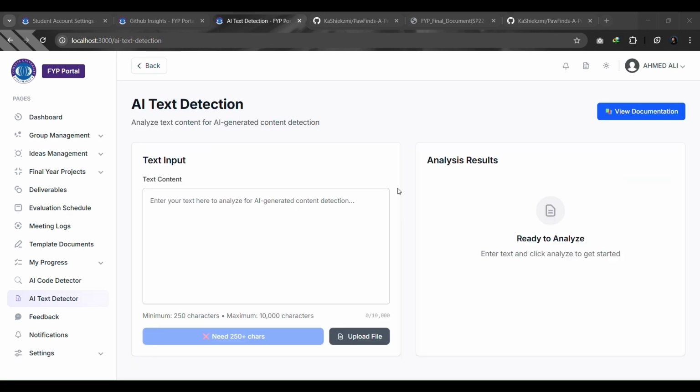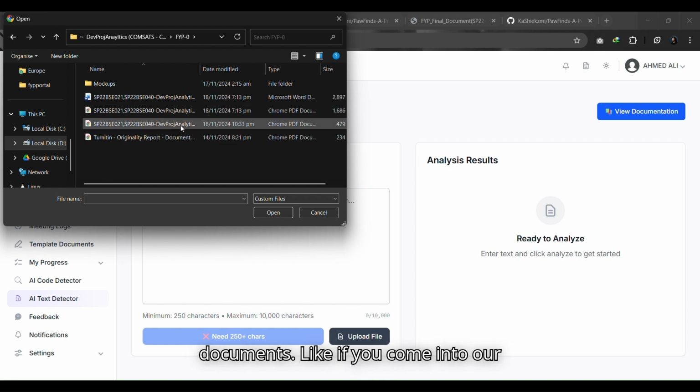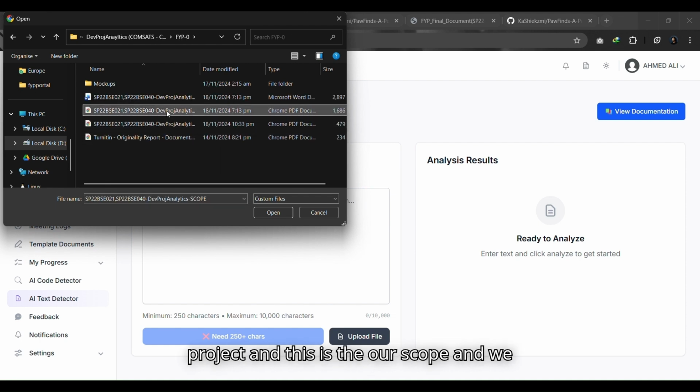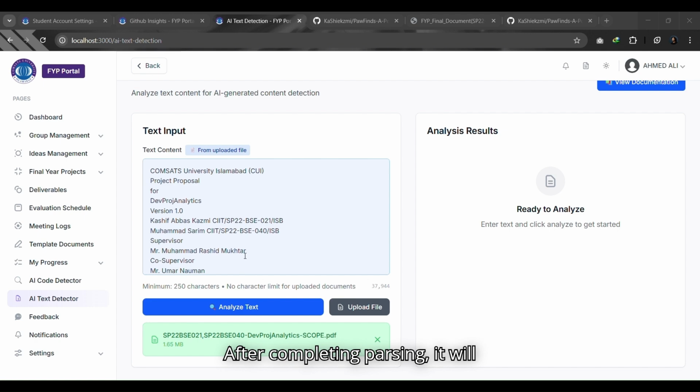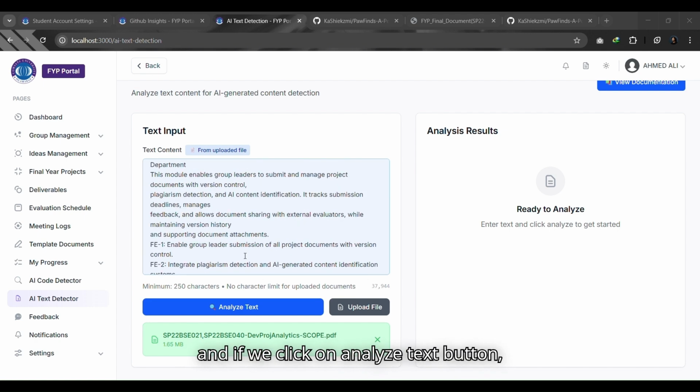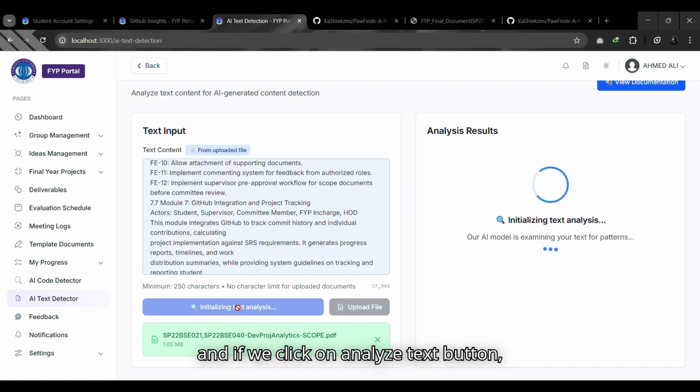Now similarly, there is an option for an AI text detector for students and faculty members to do AI analysis of their text documents. If we come into our project, and this is our scope, and we hit the upload button, it will first do parsing using a Python server. After completing parsing, it will automatically upload all the text in the editor, and if we click on the analyze text button, it will start doing AI analysis using our ML model.